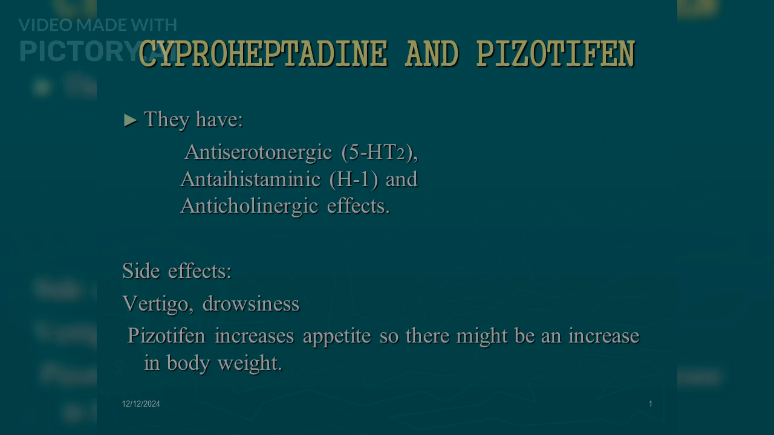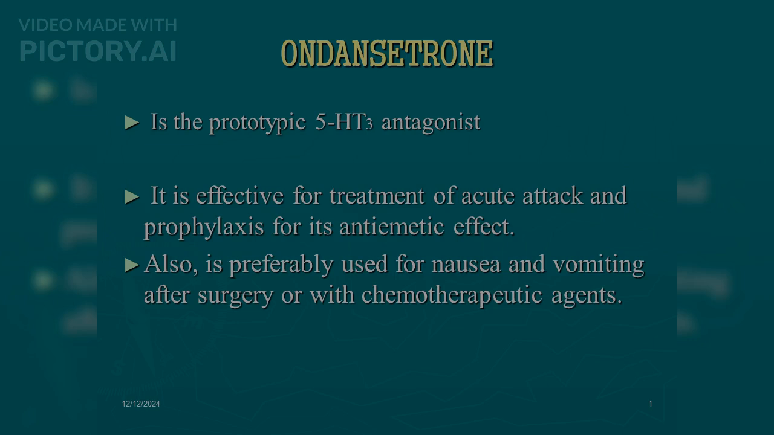Cyproheptadine and pizotifen. They have antiserotonergic (5-HT2), antihistaminic (H1), and anticholinergic effects. Side effects: vertigo, drowsiness. Pizotifen increases appetite, so there might be an increase in body weight. Ondansetron is the prototypic 5-HT3 antagonist. It is effective for treatment of acute attack and prophylaxis for its antiemetic effect. It is also preferably used for nausea and vomiting after surgery or with chemotherapeutic agents.